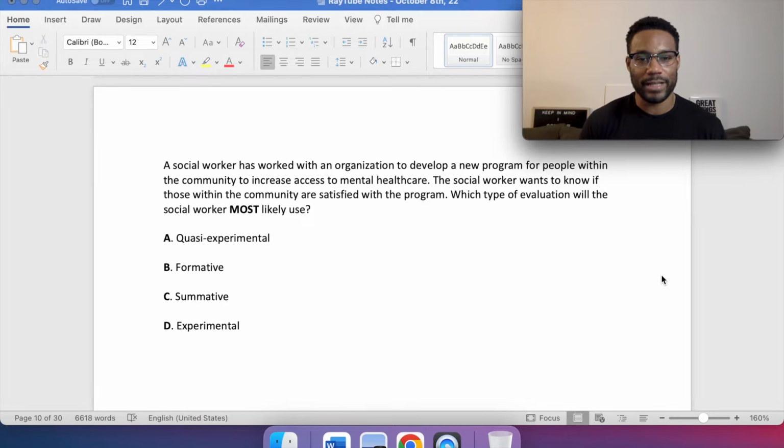A social worker has worked with an organization to develop a new program for people within the community to increase access to mental health care. The social worker wants to know if those within the community are satisfied with the program. Which type of evaluation will the social worker most likely use? A, quasi-experimental, B, formative, C, summative, or D, experimental?